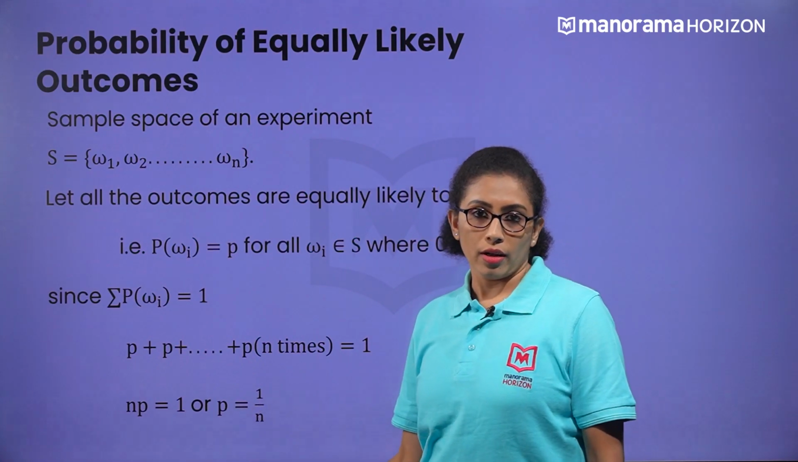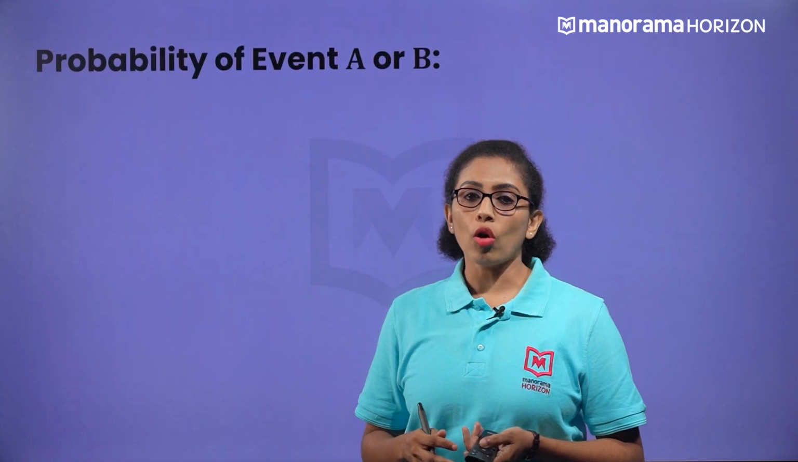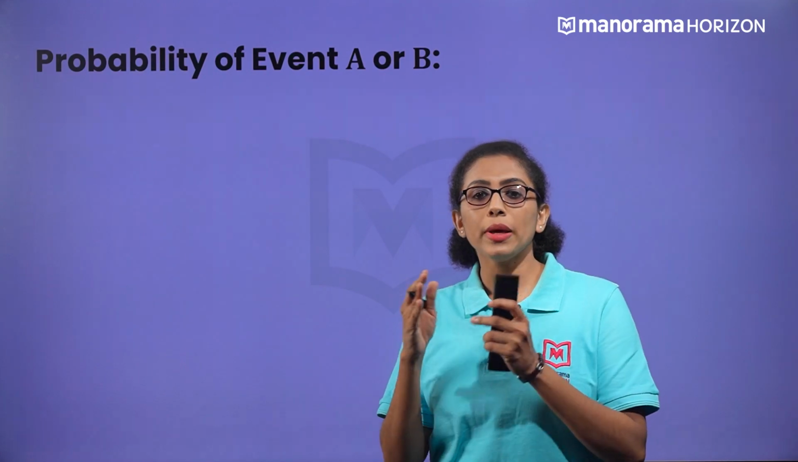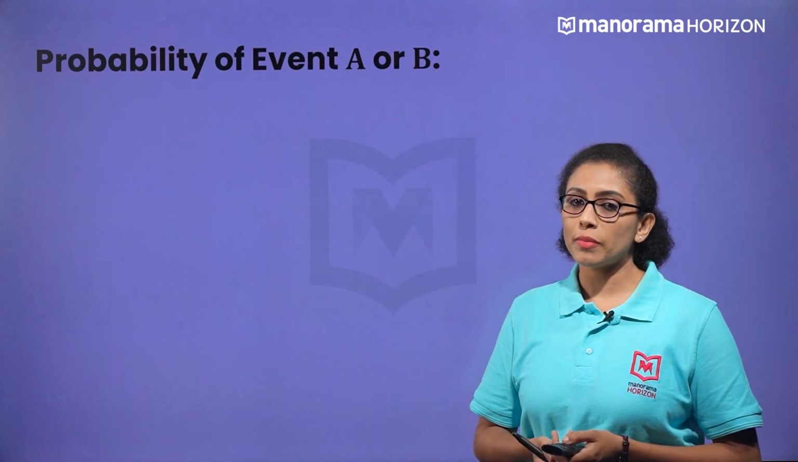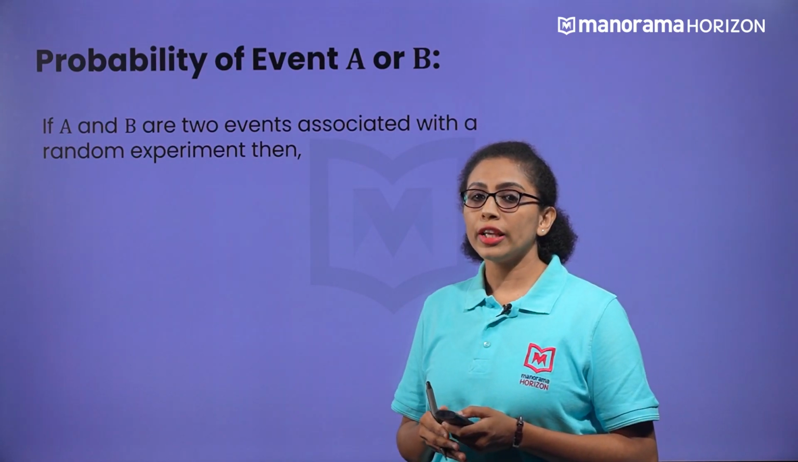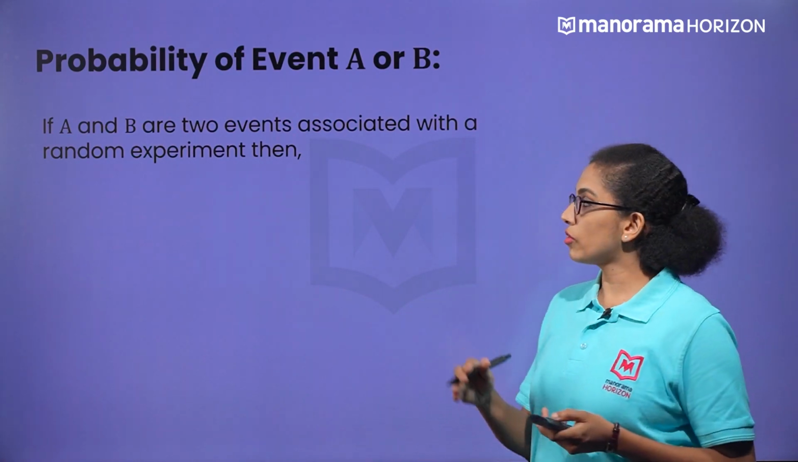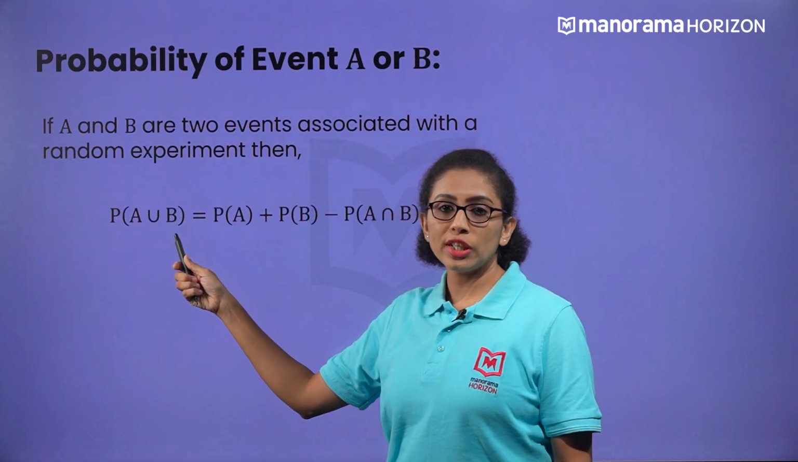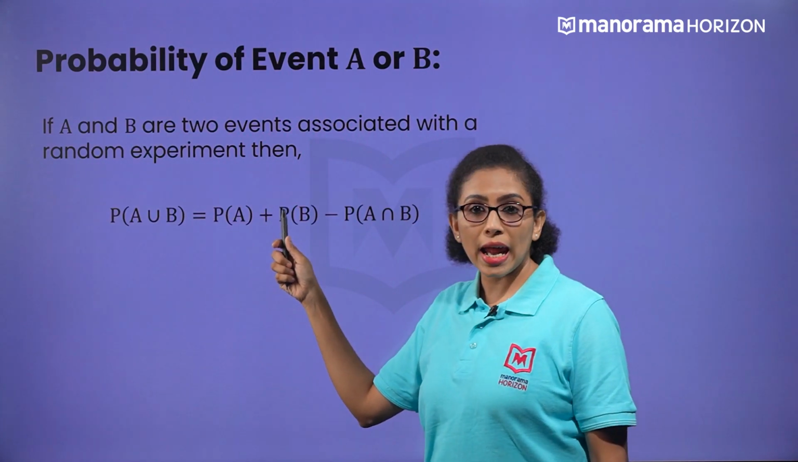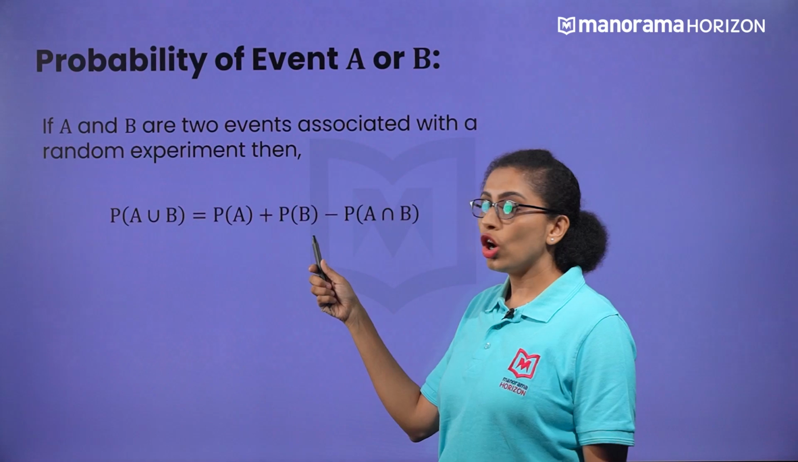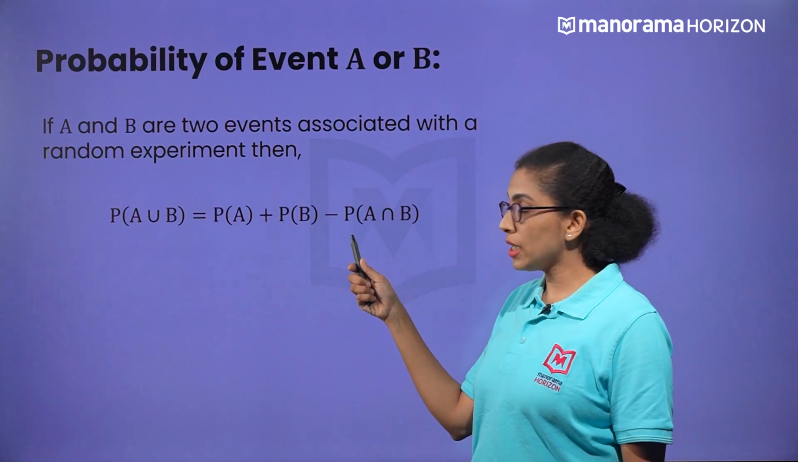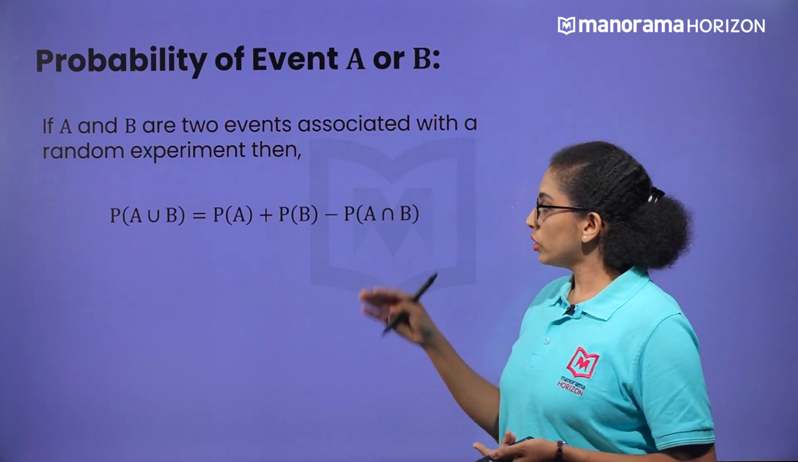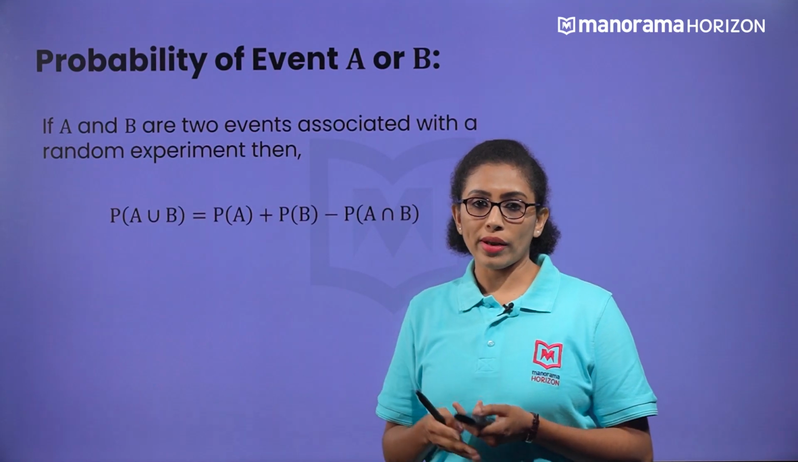Now we are going to discuss the probability of event A or event B, where A and B are two events associated with a random experiment. So the probability of event A or B is represented by the probability of A union B, which will be equal to the probability of event A happening plus the probability of event B happening minus the probability of both the events A and B happening together. That is the P of A union B equation.